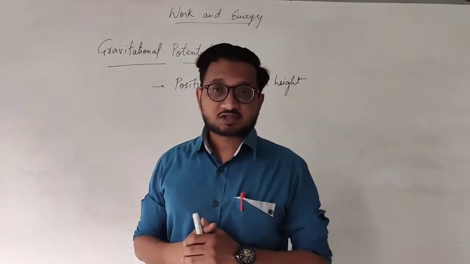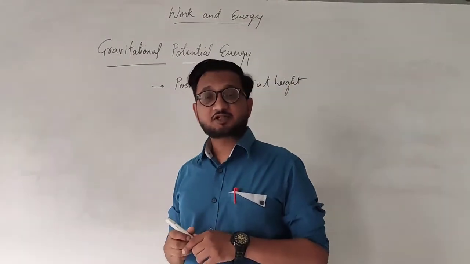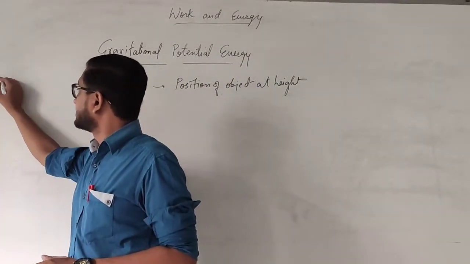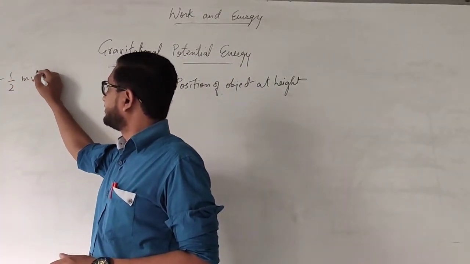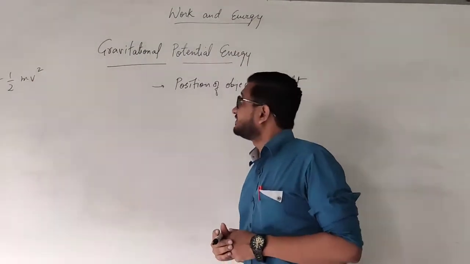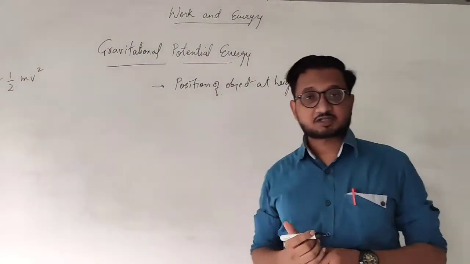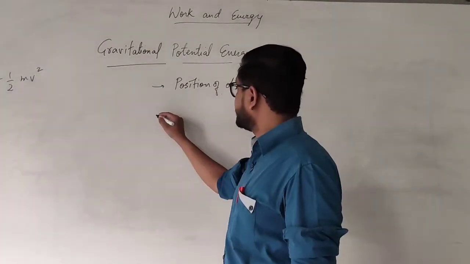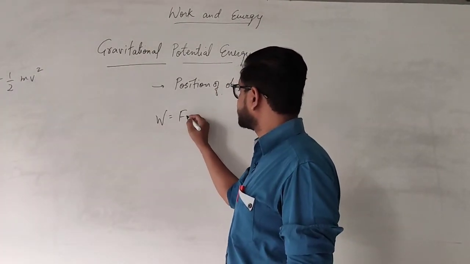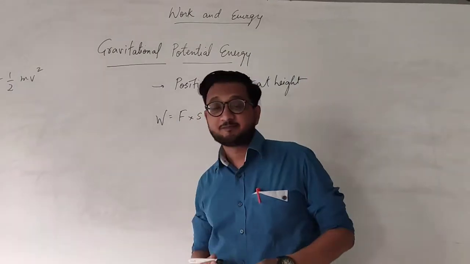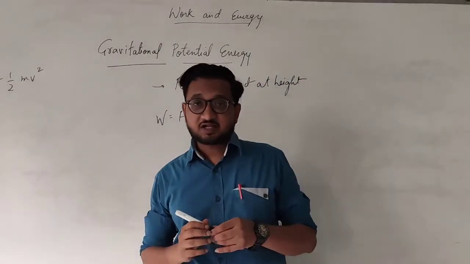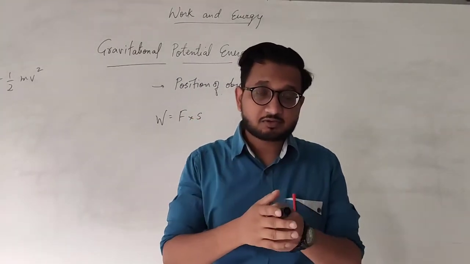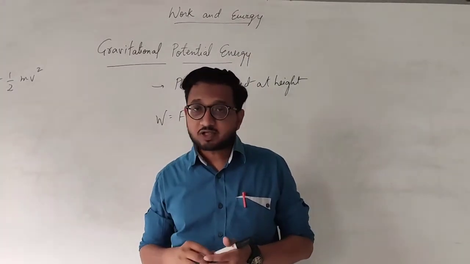Okay, students. So like we had the derivation for the kinetic energy, and the formula for kinetic energy was half mv square. Similarly, we have the formula for gravitational potential energy as well. And for that also, once again, we are going to use the formula of work done is equal to force into displacement. So I just said in the starting of this video, if a certain work is done on that object, then energy can be stored inside it.